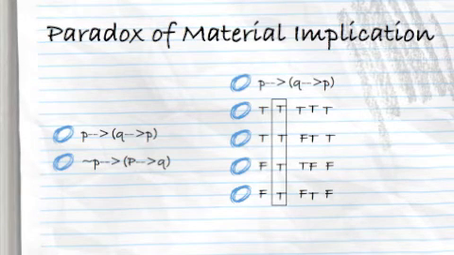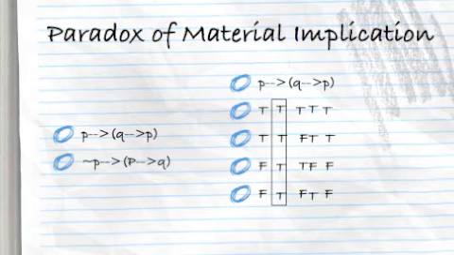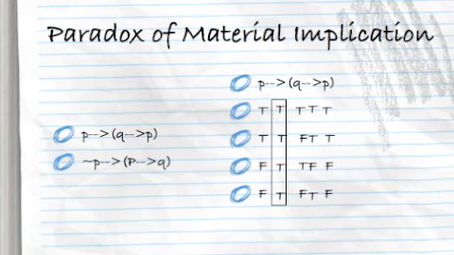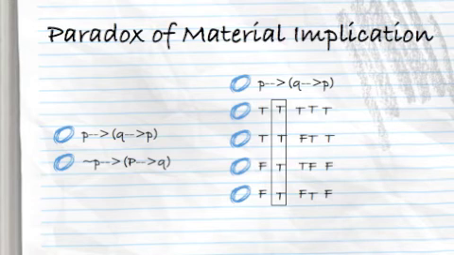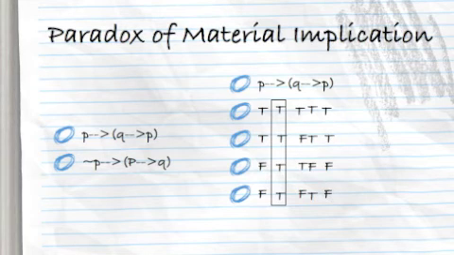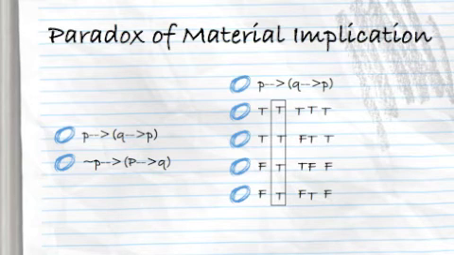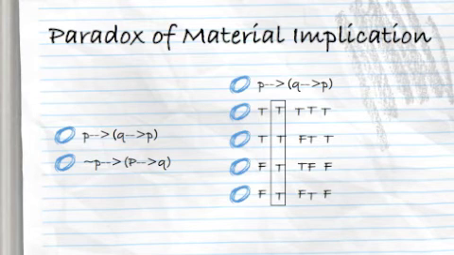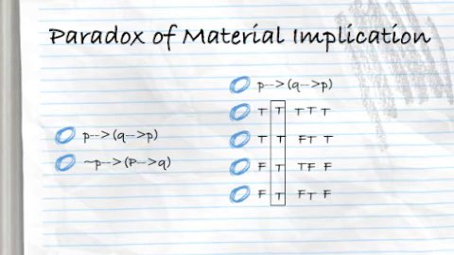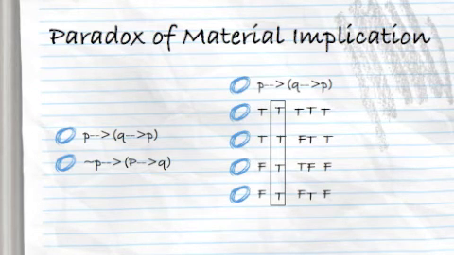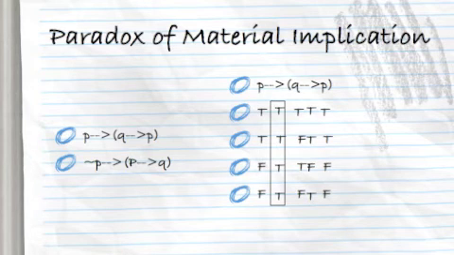And the second thing is equally weird. If something is false, then that thing implies anything else. So if it's false that I'm 20 feet tall, then that implies anything that you like. And again, that's because if the antecedent is false, so if you say I'm 20 feet tall, and that's false, I'm not 20 feet tall, well, then you could put anything you like on the other end of that, and somehow that's implied. So this is a strange result, and we don't really know what to make of it.